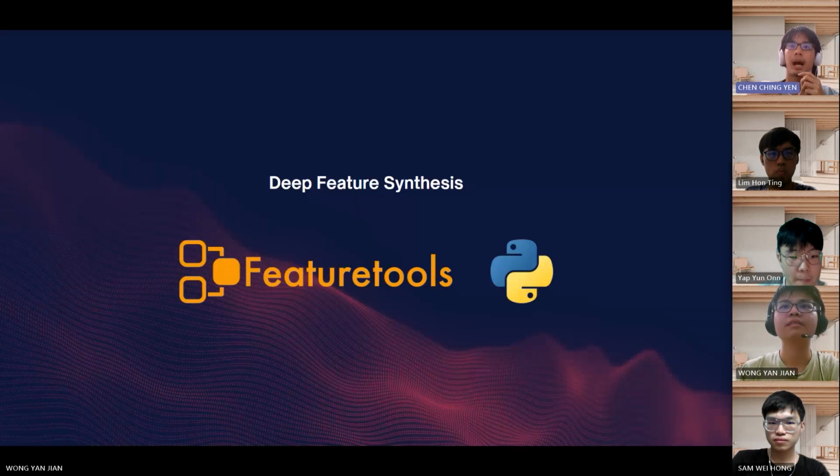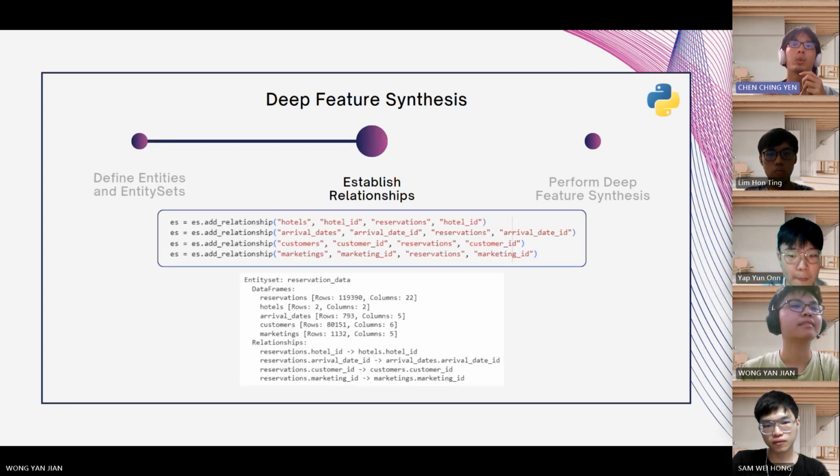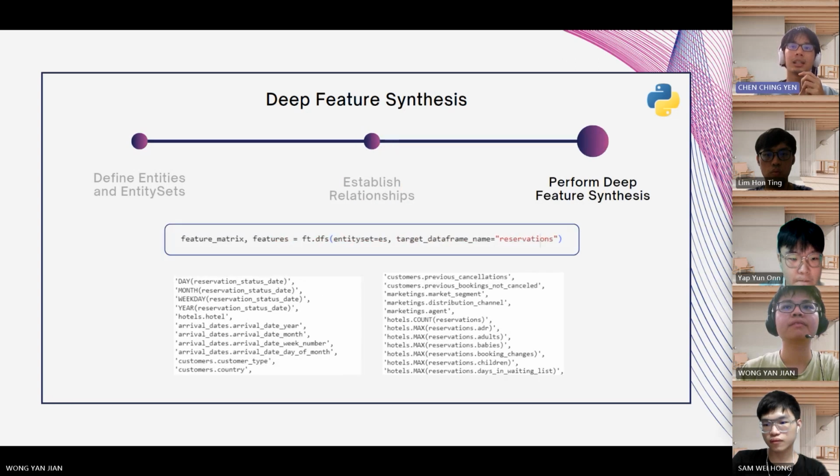Now, I would like to talk about how deep feature synthesis was performed using Featuretools in Python. For the first step, we need to identify the entities and entity sets. For this dataset, we have assigned 5 entities, which are reservation, hotel, arrival date, customer, and marketing. Then we assign relationships for each entity using respective unique keys such as hotel ID, arrival date ID, customer ID, and marketing ID. Lastly, we can perform deep feature synthesis by assigning it with the entity set.